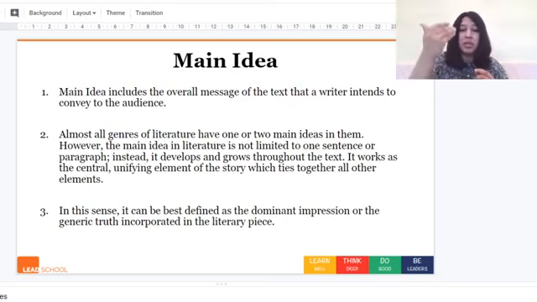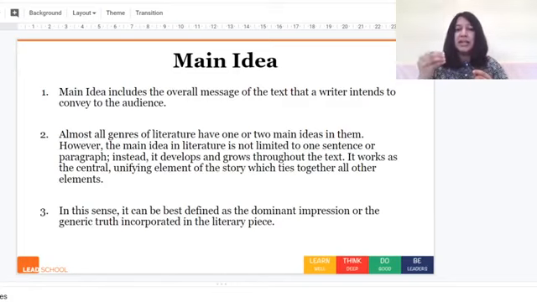So now we are looking at main idea after we have finished reading A Letter to God, because we need to read through the whole story and think a bit about it in order to really find out what the main idea is. It works as the central unifying element of the story, which ties together all the other elements.